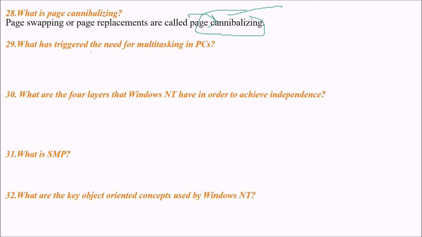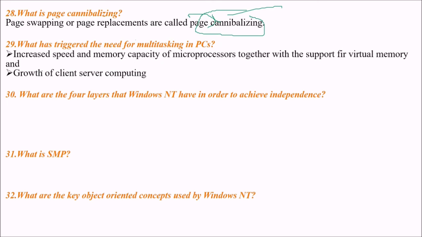What has triggered the need for multitasking in PCs? First of all, the increased speed and memory capacity of microprocessors, together with the support for virtual memory and the growth of client-server computing, has triggered multitasking. Why? Because previously multitasking was reserved, or only done, with mainframes. But now it is with PCs also, and now it is an integral part.